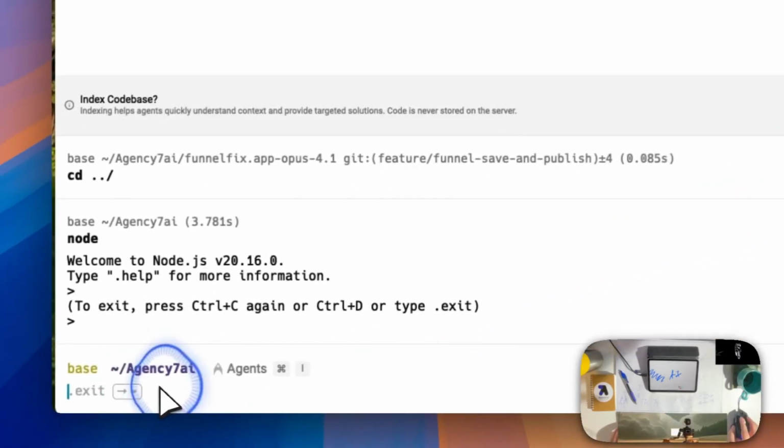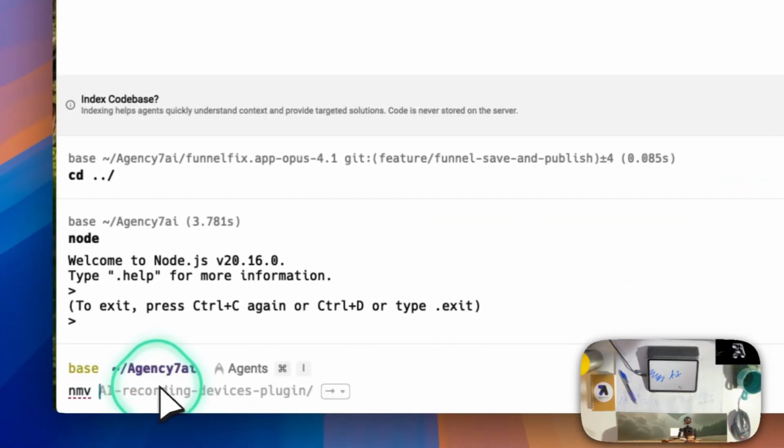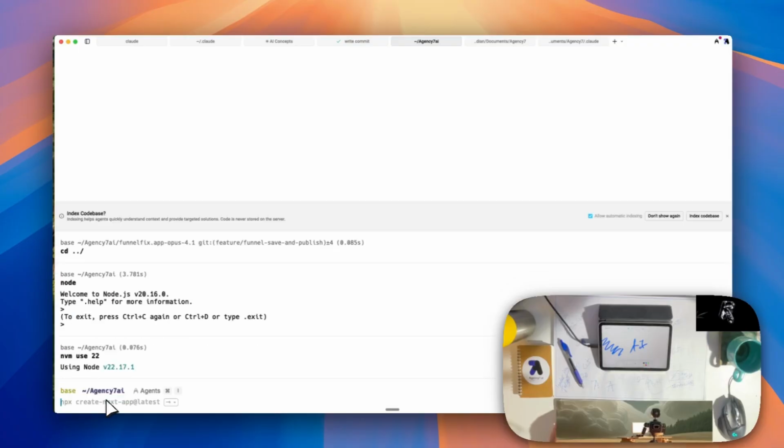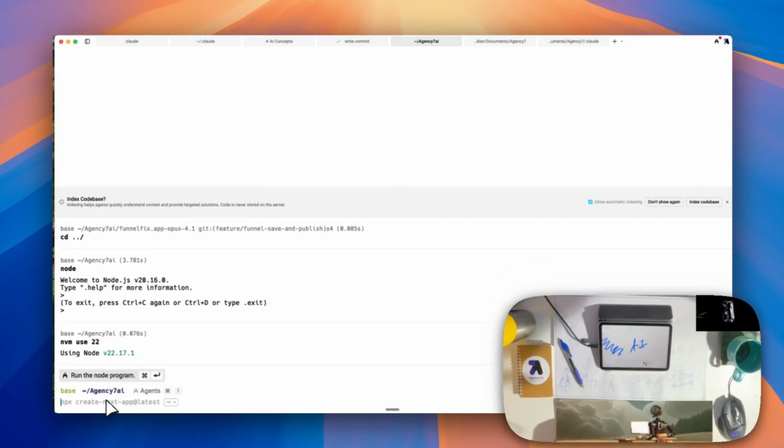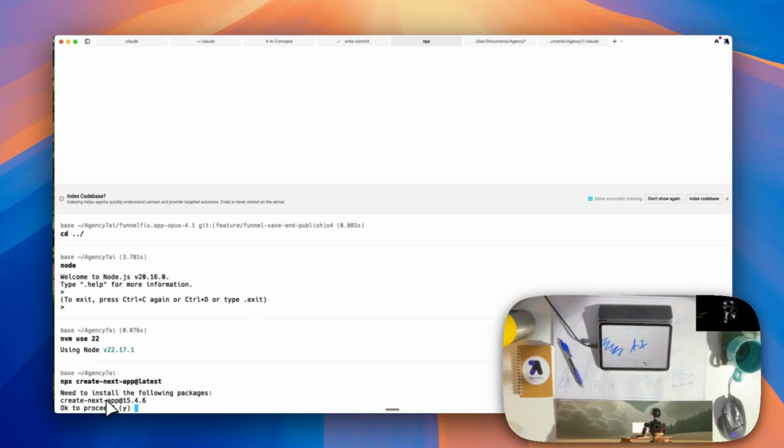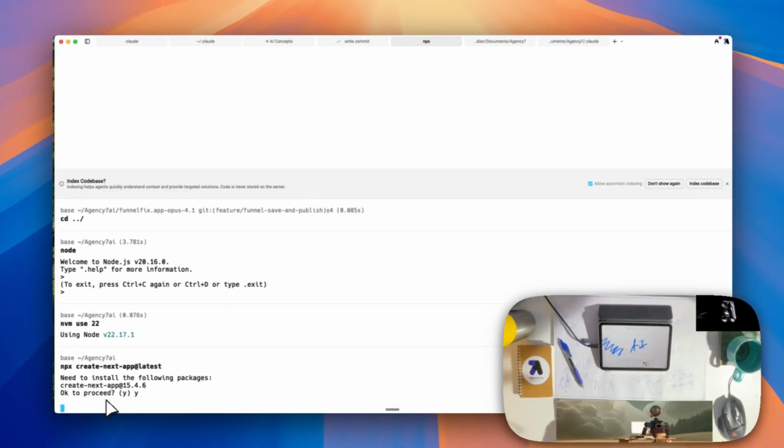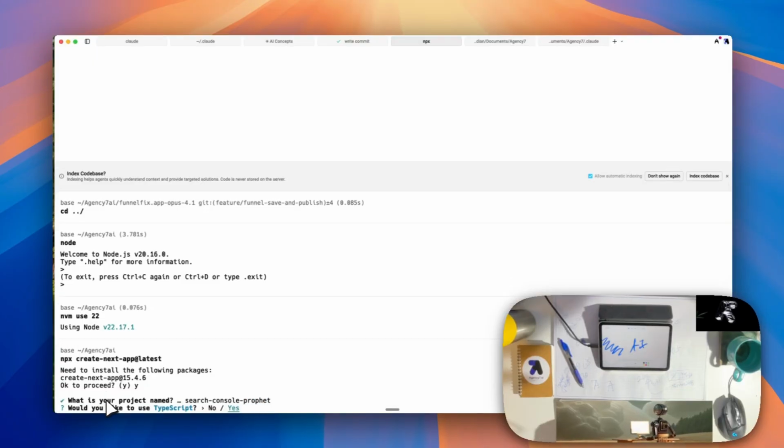So right now I have a version installed, so I'm going to go nvm use 22, grabs the latest 22, and then I'm going to go npx create-next-app@latest, and we're going to say yes, and we're going to call this search-console-profit.